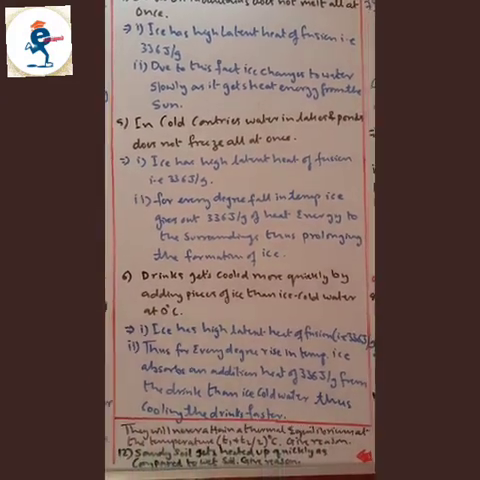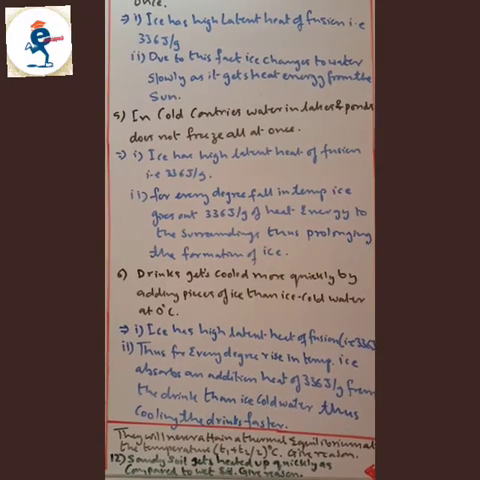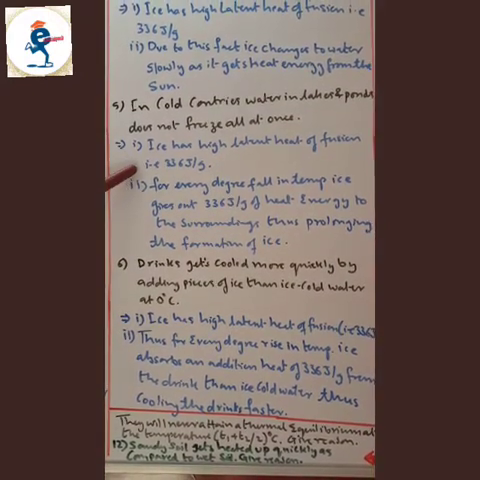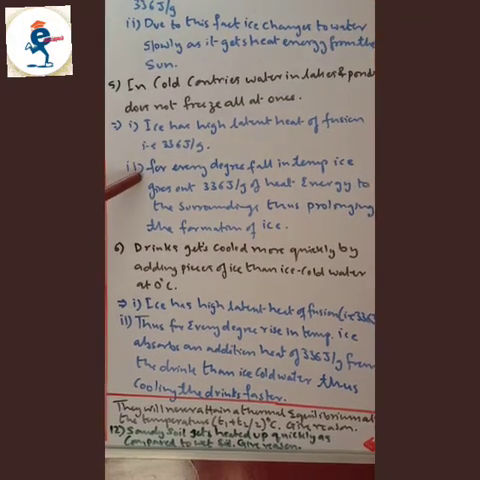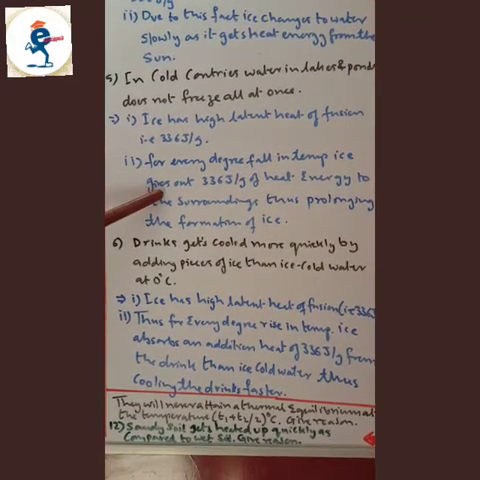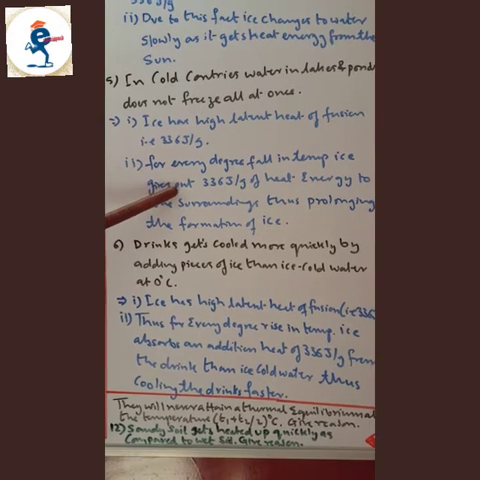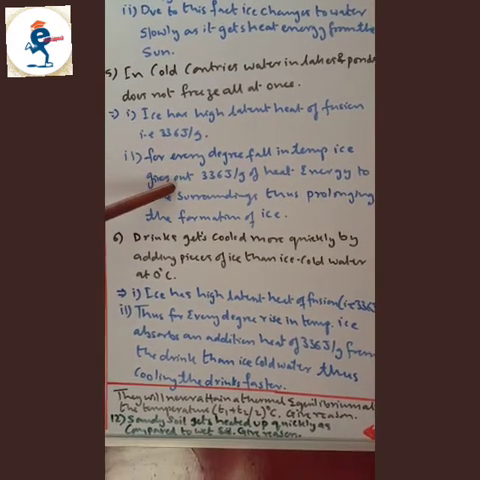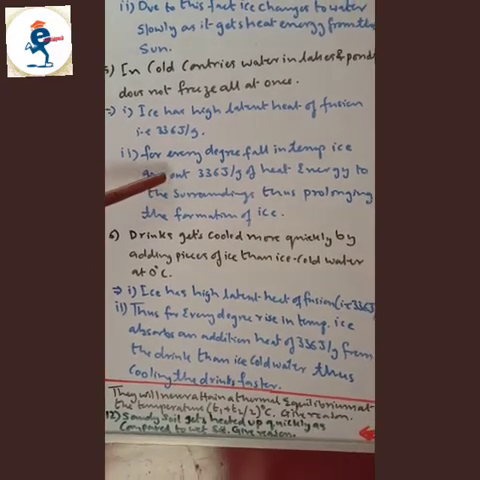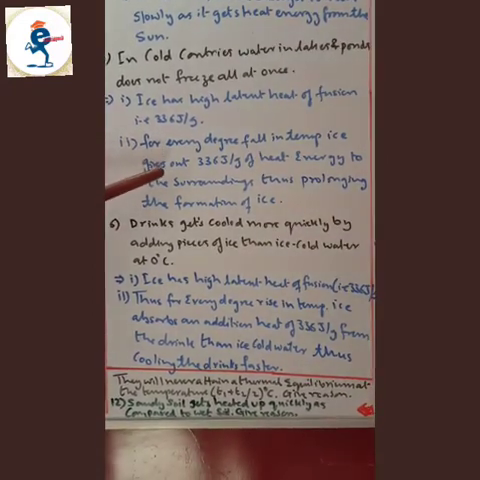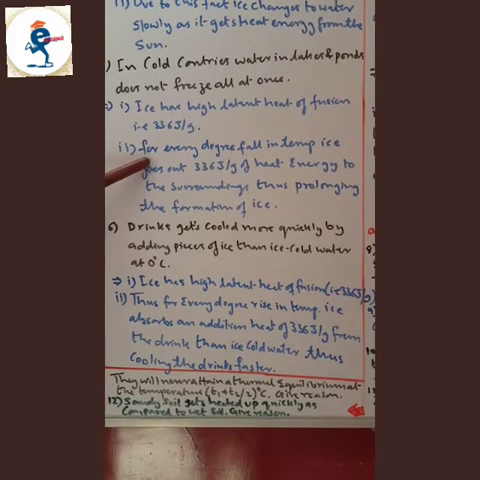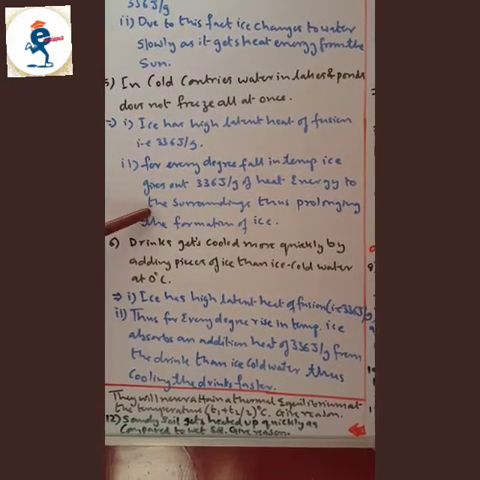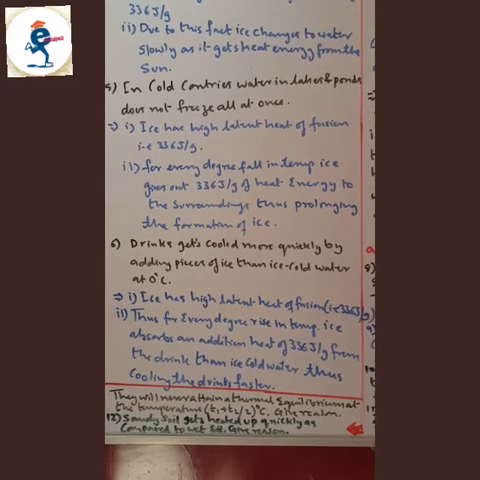Fifth question. In cold countries, water in the lake and ponds does not freeze all at once. Ice has a high latent heat of fusion, that is 336 joules per gram. For every degree fall in temperature, ice gives out. So whenever there is a temperature fall, ice gives out. Whenever there is a rise in temperature, ice absorbs. Remember that, whenever you are writing the answer, keep this in mind. So for every degree fall in temperature, ice gives out 336 joules per gram of heat energy to the surrounding, thus prolonging the formation of ice.